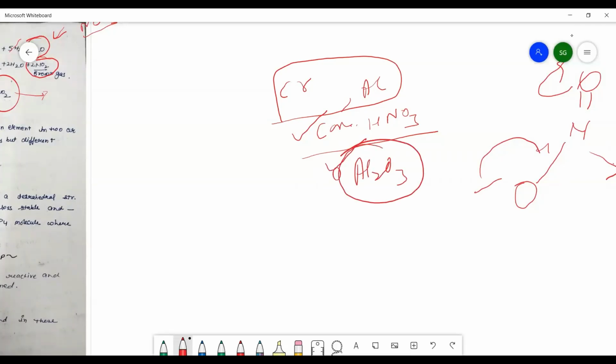A protective layer of oxide forms, which cannot be further oxidized. Aluminium is already present in the +3 oxidation state, so it cannot be further oxidized in the presence of concentrated HNO3.